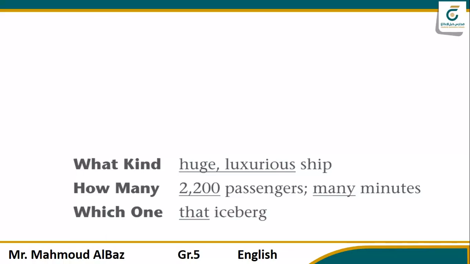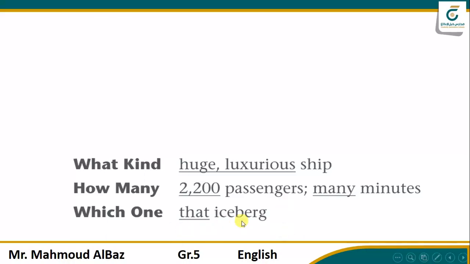Ask yourself, how many passengers? Yes, numbers as well can be adjectives. Some words that tell about numbers, like many, several, few, are adjectives. You see here, how many minutes? Many minutes. How many minutes left? Few minutes left. See? And the last one, which one?